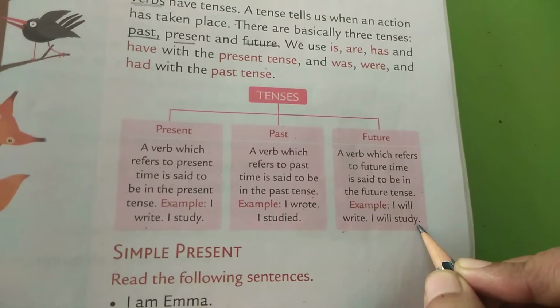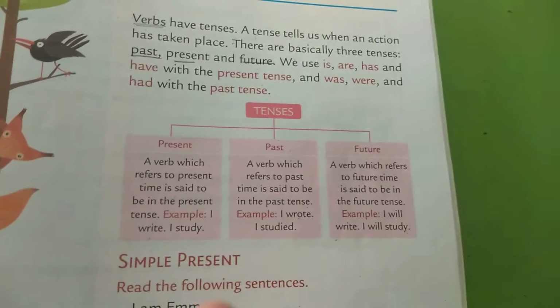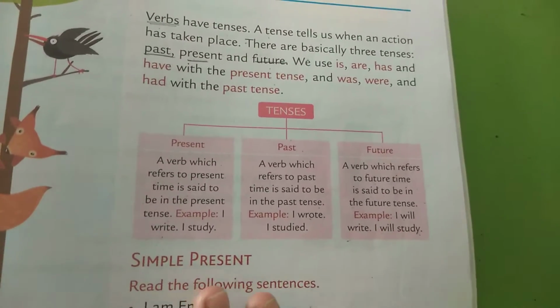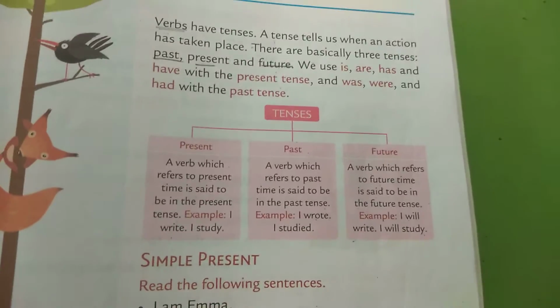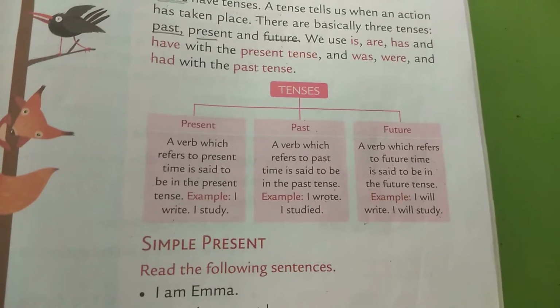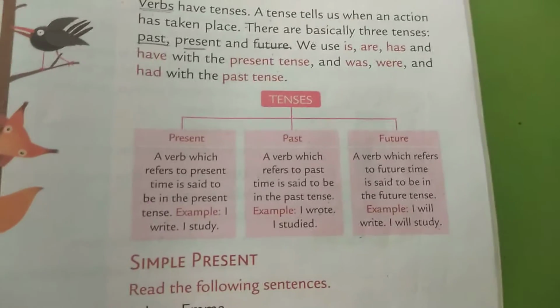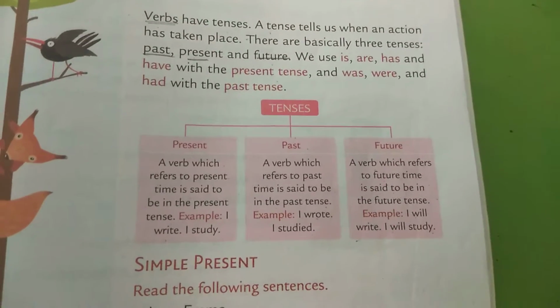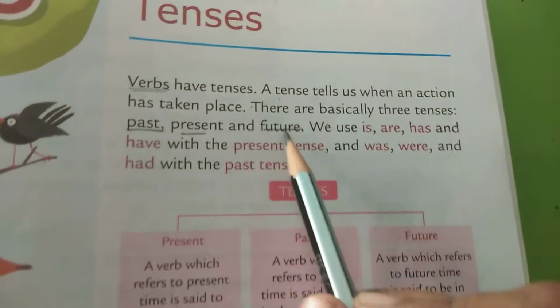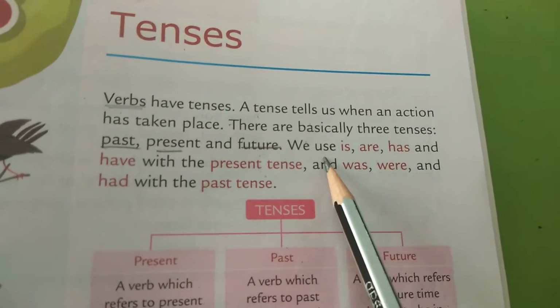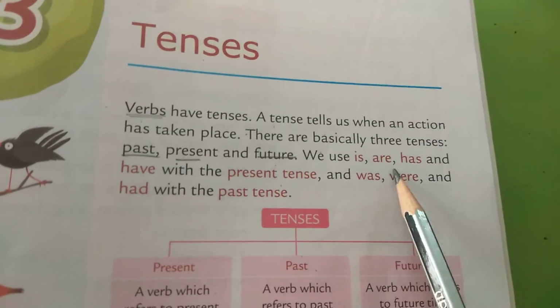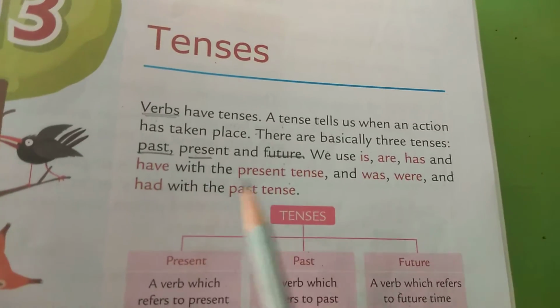Okay children, understood? So the action which is performed right now, that is present tense, which is already performed, that is past tense, and which is going to be performed, it is future tense. So there are three types of tenses. Now look over here children, we use is, are, has and have with the present tense.